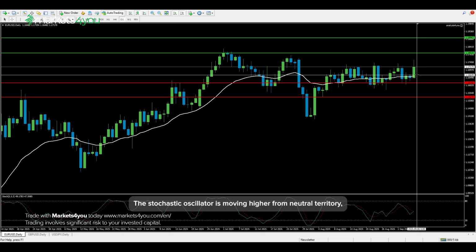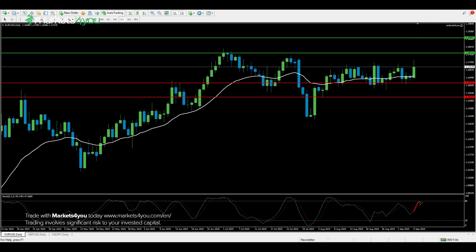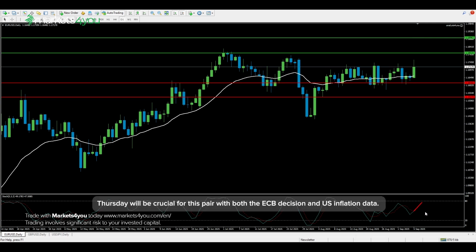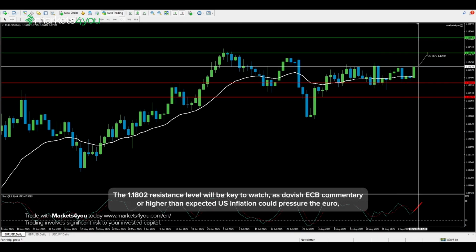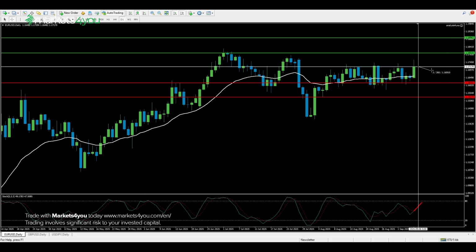The stochastic oscillator is moving higher from neutral territory, suggesting potential for upward momentum building. Thursday will be crucial for this pair with both the ECB decision and US inflation data. The 1.1802 resistance level will be key to watch, as dovish ECB commentary or higher than expected US inflation could pressure the euro, while hawkish ECB signals or soft US inflation could drive it toward the higher resistance at 1.1896.